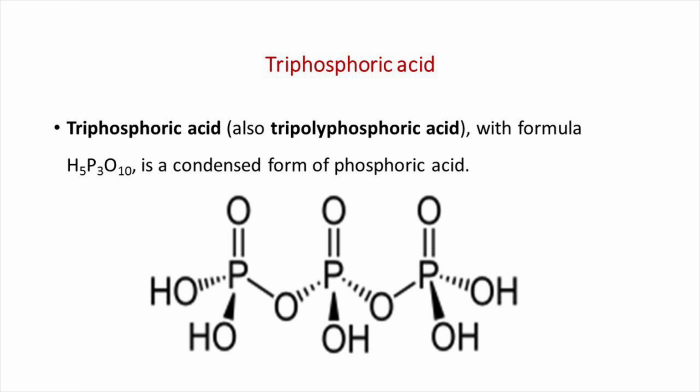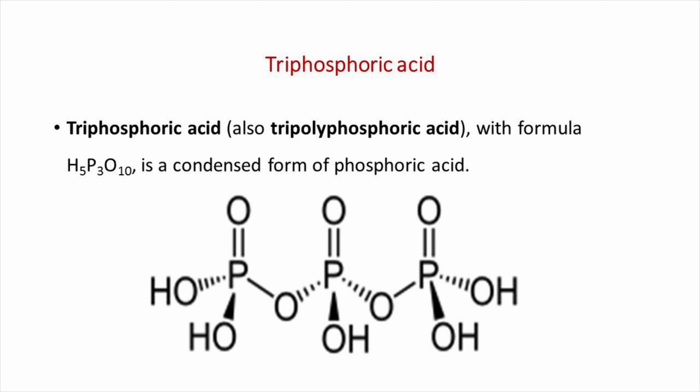Another oxo acid of phosphorus is triphosphoric acid with the molecular formula H5P3O10. It is also known as tripolyphosphoric acid, and it is a condensed form of phosphoric acid. The basicity of triphosphoric acid is 5 since there are five ionizable hydrogen atoms.